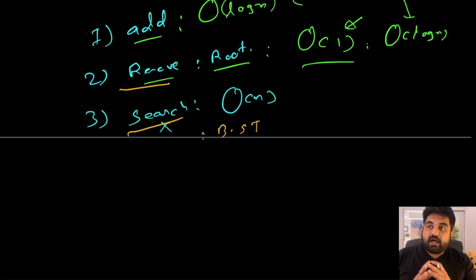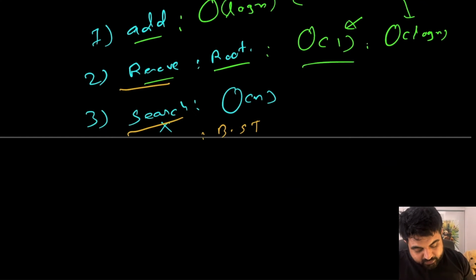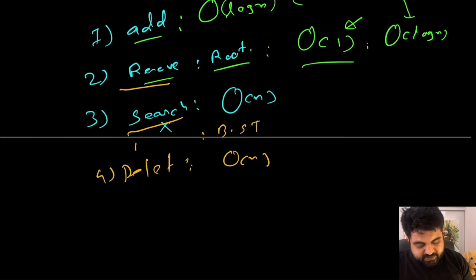And now after this, if you have to remove or delete any specific element, then that is also going to be once again big O of n, because you will have to first search where that element lies and then remove it. And this is it. So now I hope that you understood what is heap, what is priority queue, what are the differences, commonality, benefits, drawbacks, and under what type of scenario we should be using it.